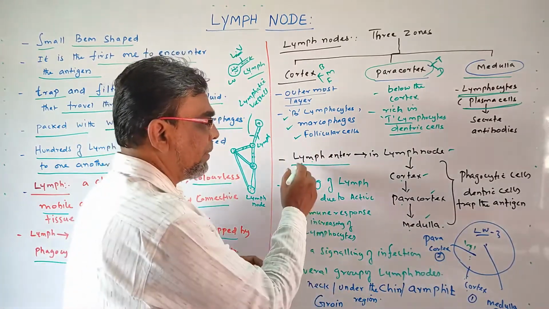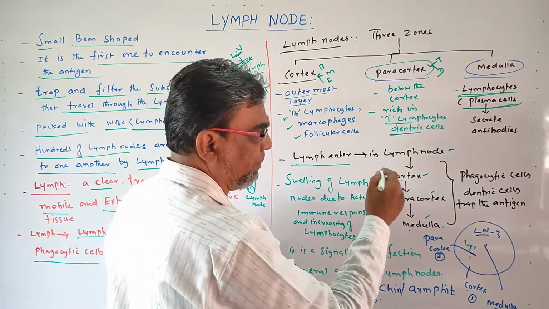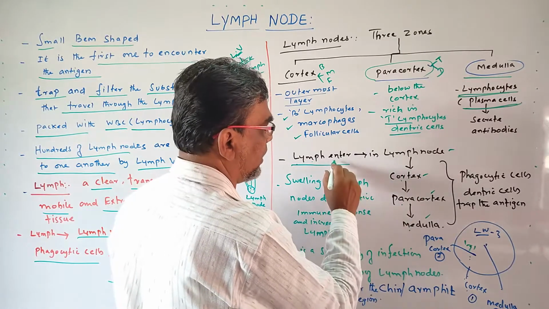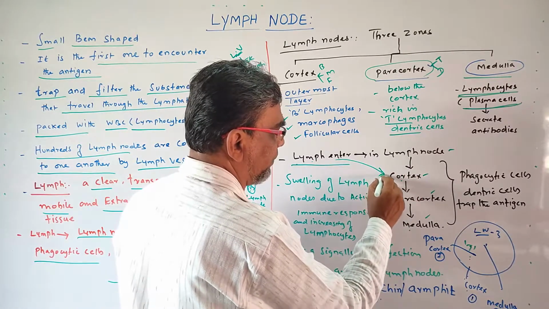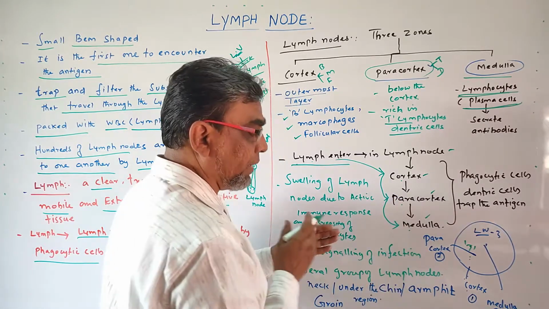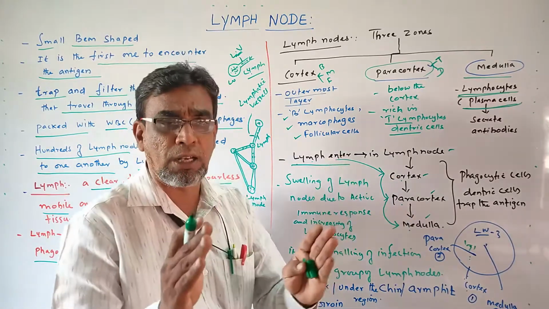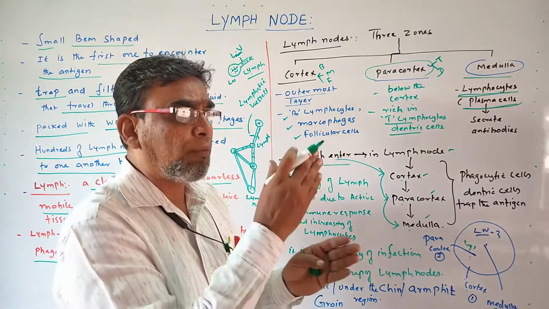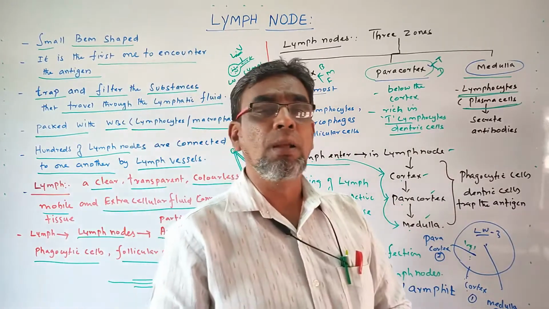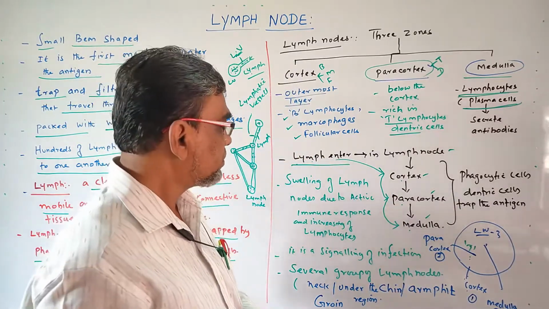Once again, lymph enters the lymph nodes. After entering, the first region is the cortex. So lymph travels to the cortex, then from cortex to paracortex, from paracortex to medulla. When it travels through these regions, what happens? These regions consist of several cells which trap the antigen. After removal of the antigen, it is killed or eliminated by the lymph node. This is the mechanism that takes place in lymph nodes.